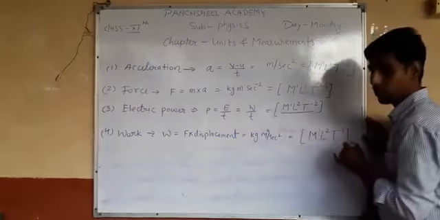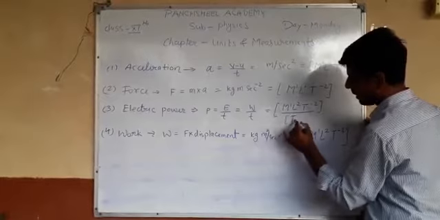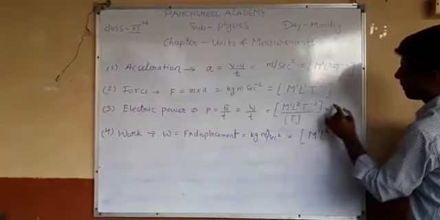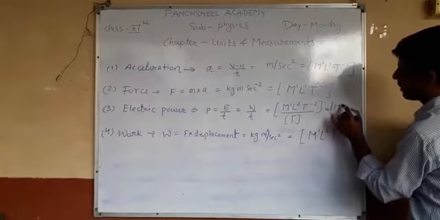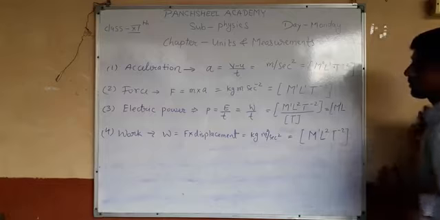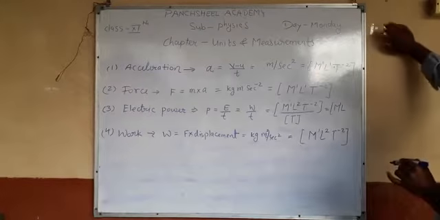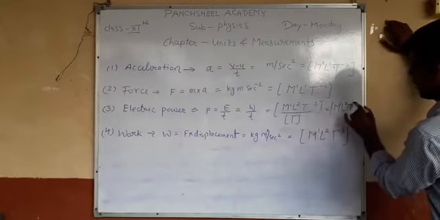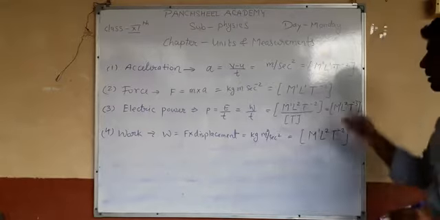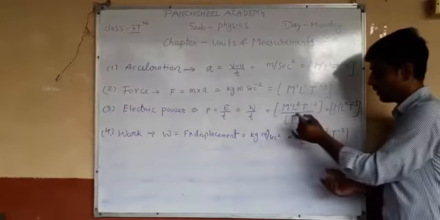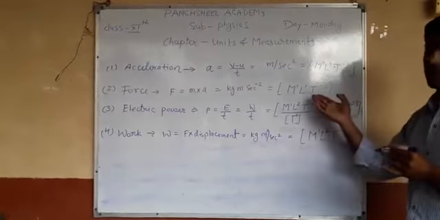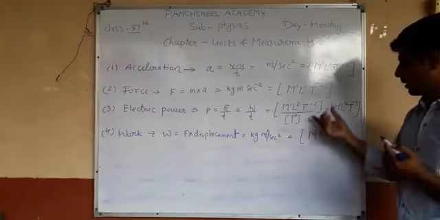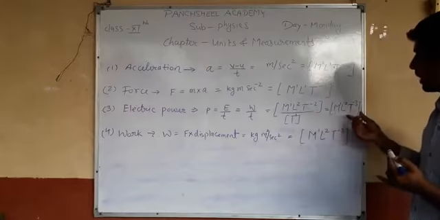And what is the dimension formula for time? You can write T. So the final formula for the dimension of electric power is M1 L2 T minus 3. Why T minus 3? Because T1 is in the denominator, so the power will add, giving M1 L2 T minus 3.